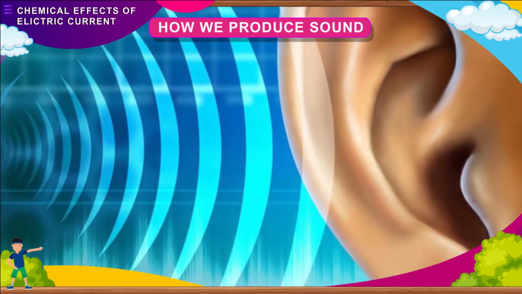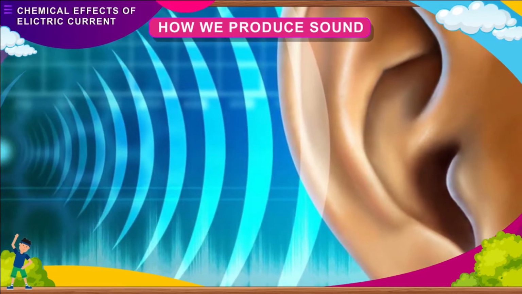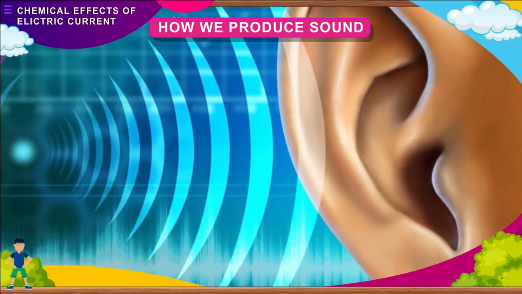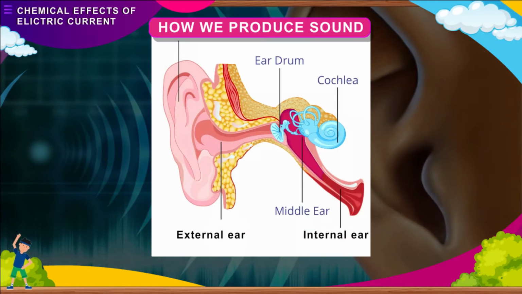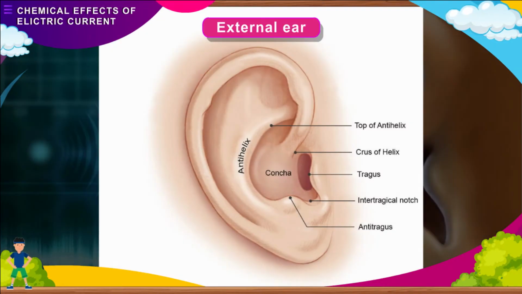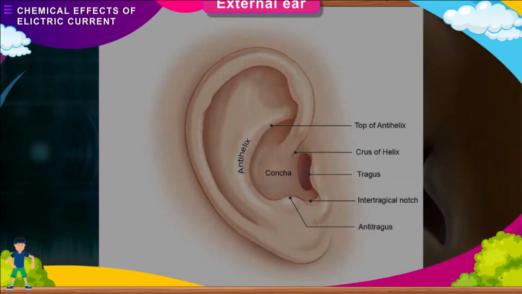How we hear sound. When the sound waves reach our ears, we hear the sound. The human ear can be divided into three main parts: external ear, middle ear, and internal ear. External ear. The external ear, or pinna, appears like a funnel. Its function is to catch sound waves and to direct them towards the middle ear.